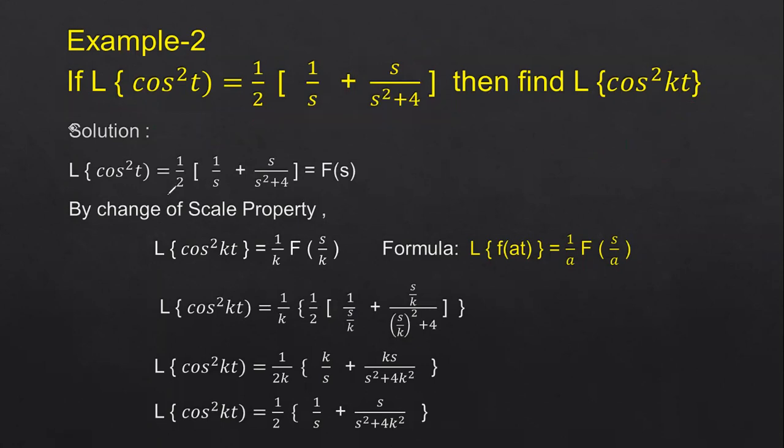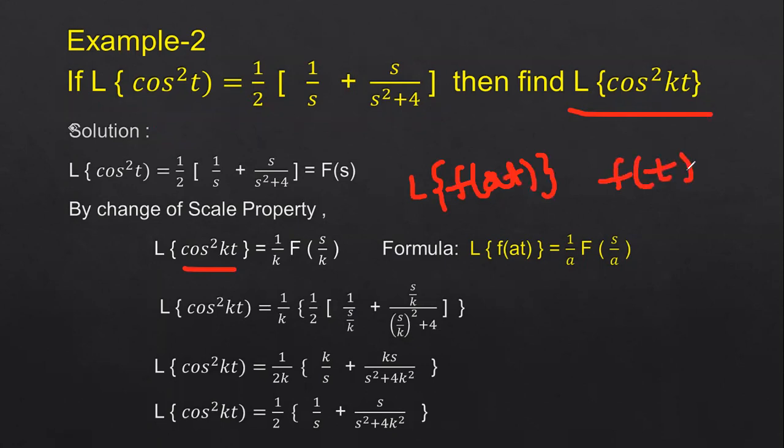Okay, right. So by change of scale property, you have to find out the Laplace transform of cos square kt. It is of the form Laplace transform of f of at. Here f of t is nothing but cos square t. So in place of cos square t, we'll have cos square kt. That is your a value.